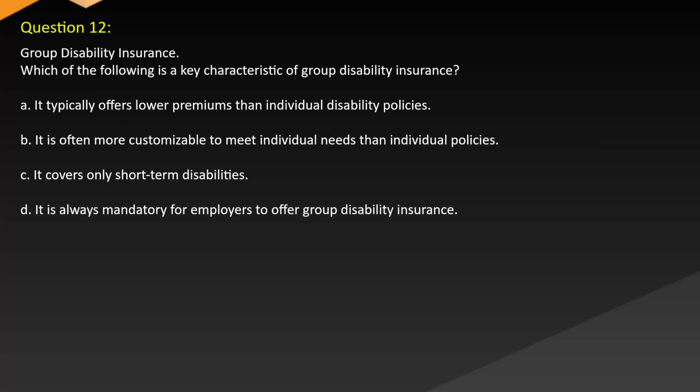Question 12. Group disability insurance. Which of the following is a key characteristic of group disability insurance? A. It typically offers lower premiums than individual disability policies. B. It is often more customizable to meet individual needs than individual policies. C. It covers only short-term disabilities. D. It is always mandatory for employers to offer group disability insurance.